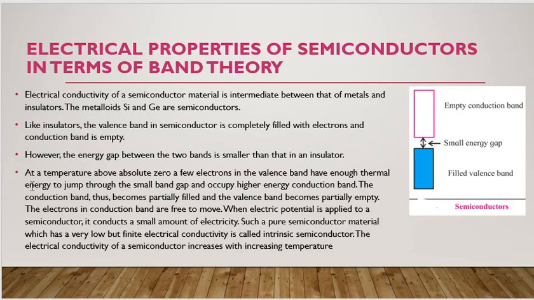This is because the number of electrons with sufficient energy promoted to conduction band from valence band rises as the temperature rises. At higher temperature, there are more mobile electrons in conduction band and more vacancies in valence band than at lower temperature. In fact, semiconductors are insulators at low temperature and conductors at high temperature. So this is all about insulators, conductors and semiconductors on the basis of band theory.